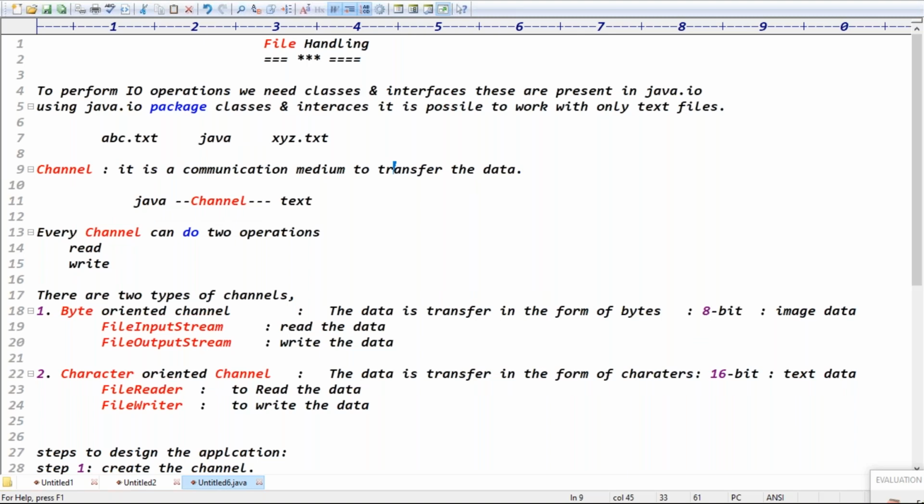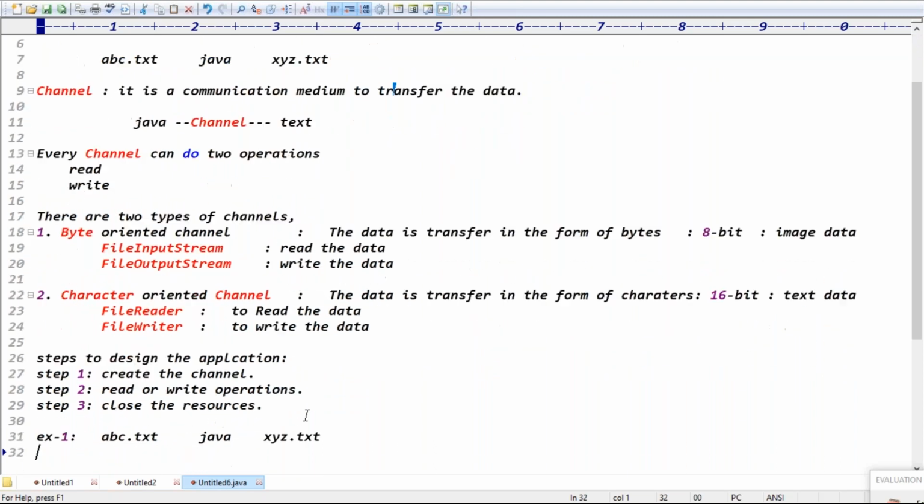Whenever we have to read a .txt file, we may select FileInputStream. But FileInputStream is specifically for image data, though it can also work for text file data.